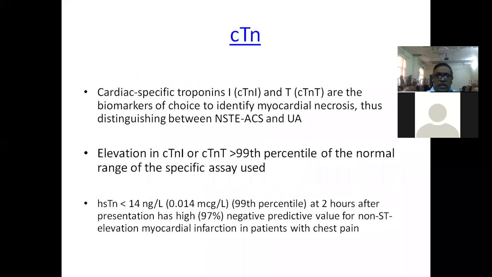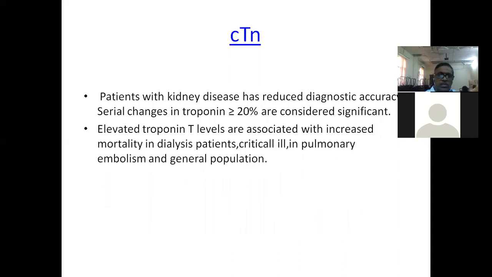Cardiac troponin I and T are the biomarkers of choice to identify myocardial necrosis, and to distinguish between various ACS, NSTEMI and unstable angina. Elevation of more than the 99th percentile of the normal range of the specific assay is used as a diagnostic method. If the highly sensitive troponin is less than 14 nanograms at 2 hours after presentation with chest pain or suitable clinical presentation, this is not a case of acute coronary syndrome. One can confidently tell about this. So that is the usefulness of this particular investigation.